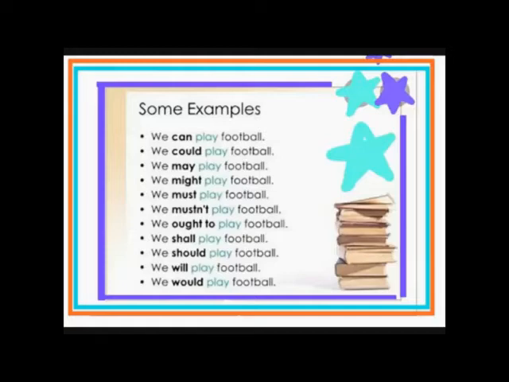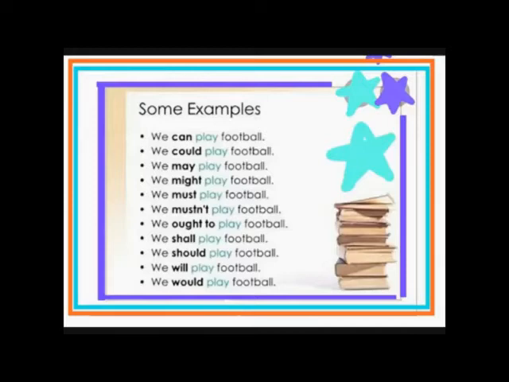Then the seventh sentence, we ought to play. The word ought is used in the place of must, and whenever we use the word ought, we add the word to there. So we will not say we ought play. We ought to play football. And it is also showing you obligation.